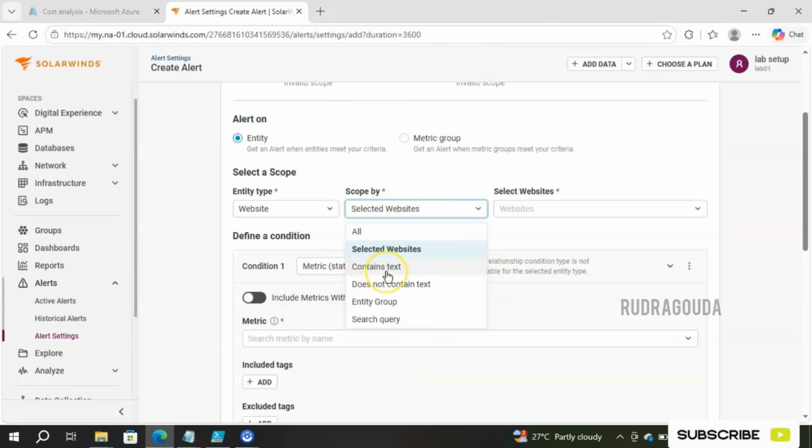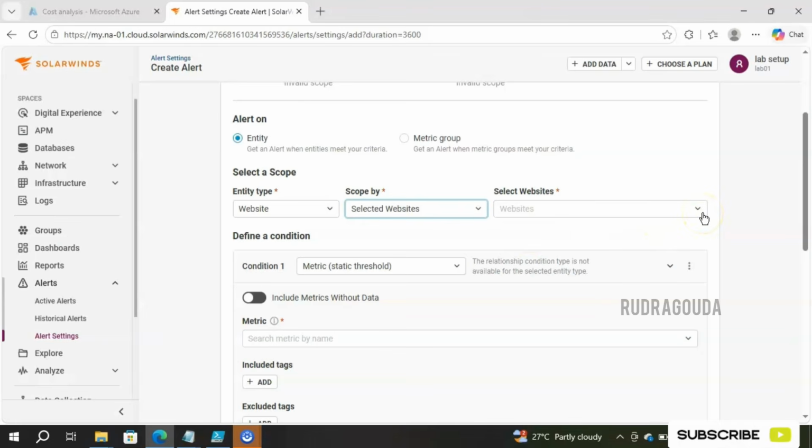First one is contains text. As the name itself clearly indicates, we need to provide a part of the name of that particular website. If it is matching, then SolarWinds picks up everything automatically for us. Like that, if you want to use the other way, like does not contain text, then go for this option. And entity group, as I said, if you want to apply the particular alert for SQL servers, then go for entity group. Create a group, add a server, and select that one here. Like that, based on writing a query, you can also scope the websites here. For now, I'll go with the selected website since in my environment I have very few website monitors.